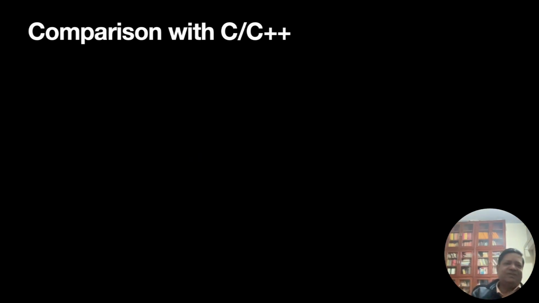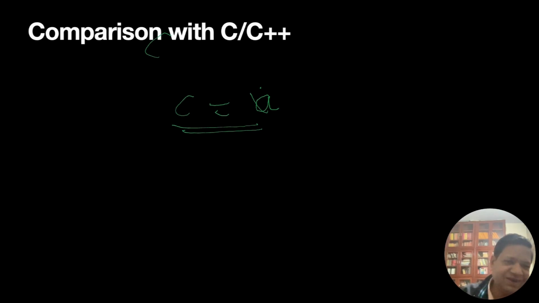I will not go into detail here. I illustrated several examples which show the difference between Python and C, and we need to be careful. If I was doing C equal to A, if A was an array, then this will not create a new array in Python. No new array.